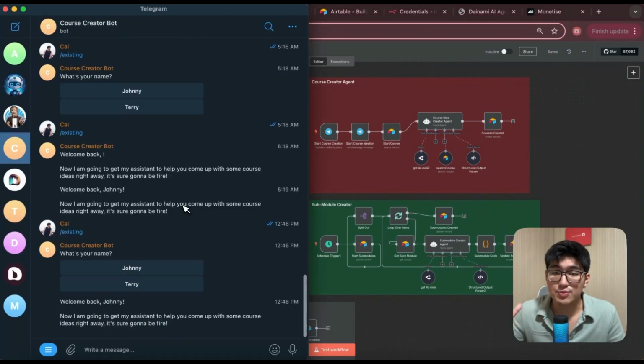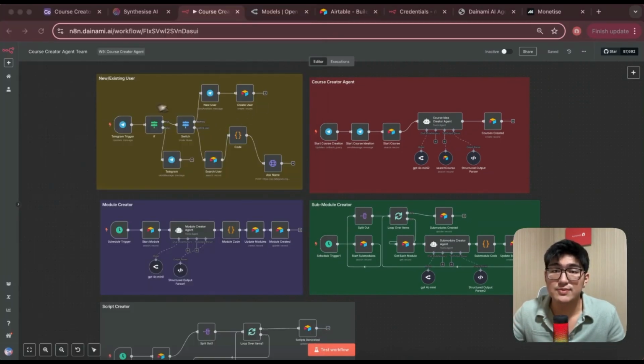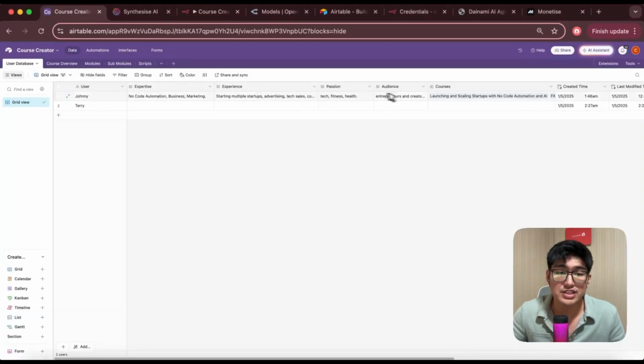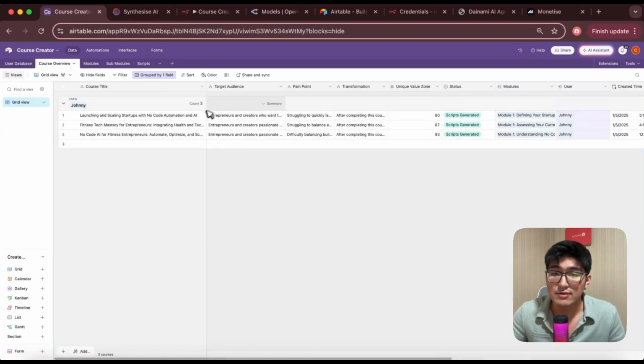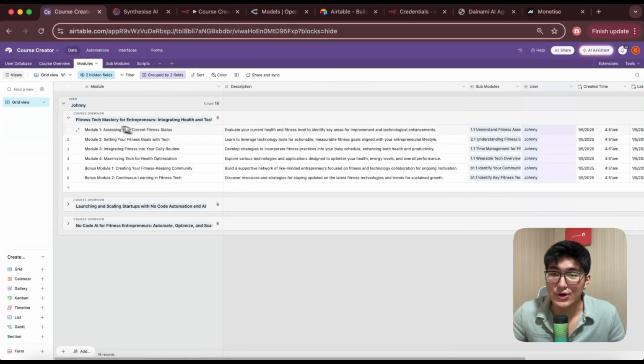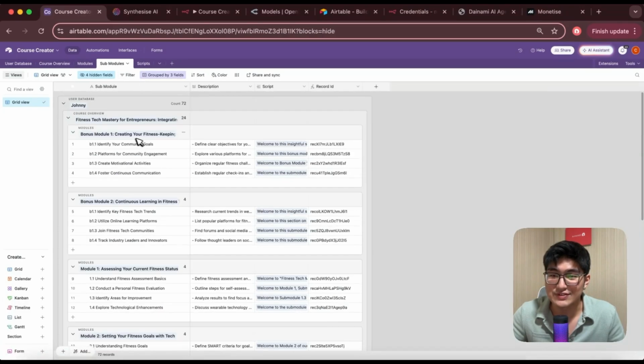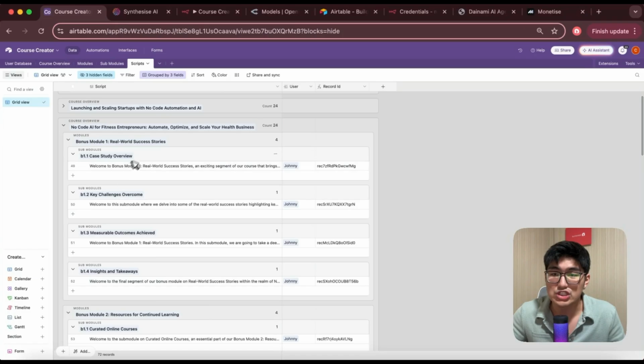And so all I gotta do is to prompt my agent from Telegram, and through my system, each of my agents will be hard at work creating the final module for me. And at the end of it, you can see over here in my Airtable, after giving it some information about myself using this example of Johnny with expertise, experience, passion, audience, and some of these basic information, the agents are able to create different courses for me, right, with target audience, pain points, transformation, unique value zone scores, as well as the modules. You can see over here all the modules for each of the courses, right, the description, all the sub-modules for each of the courses, all the scripts as well for each of the sub-modules.